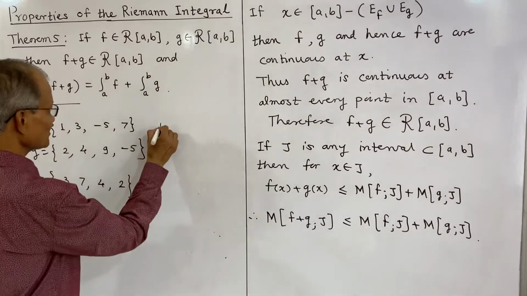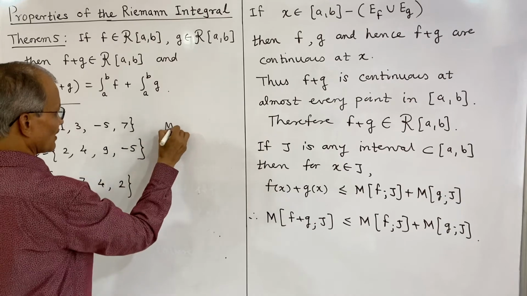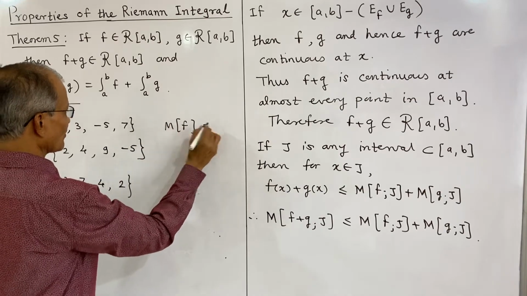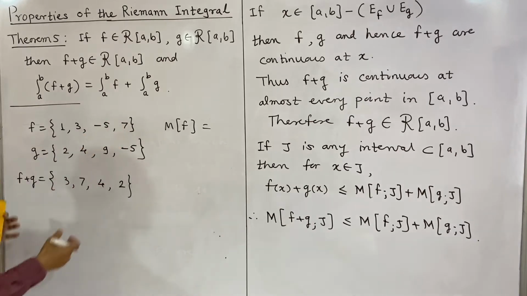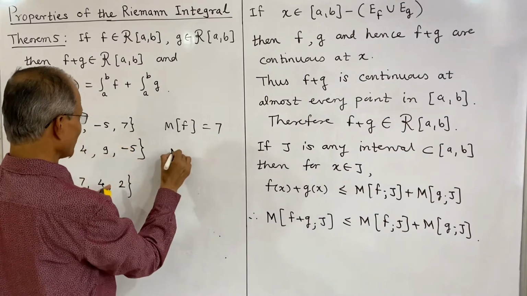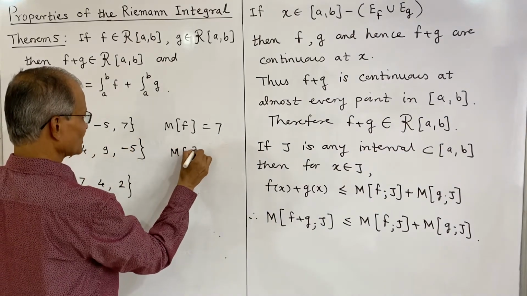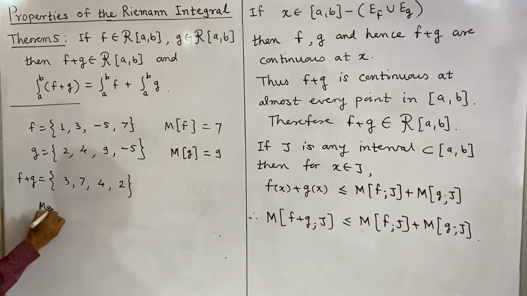What is the maximum of f, or M of f? In this interval, suppose the interval we have considered as minus 5 to 9, the maximum value of f is 7, and what is the maximum value of g? Maximum value of g is 9. And what is the maximum of f plus g?